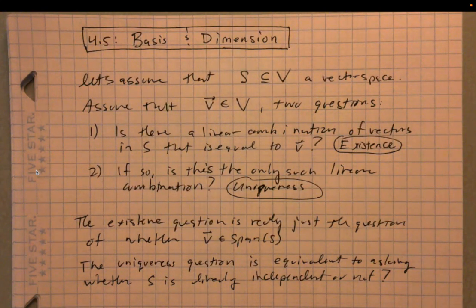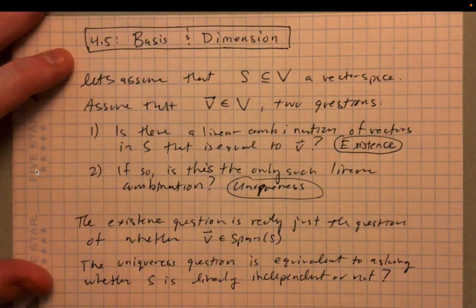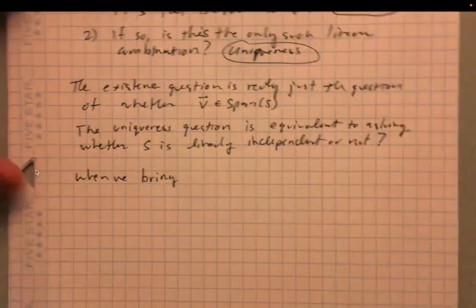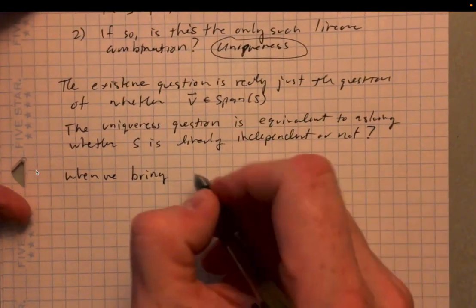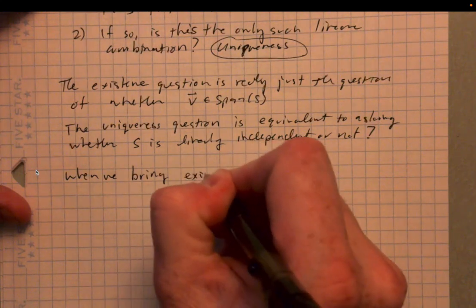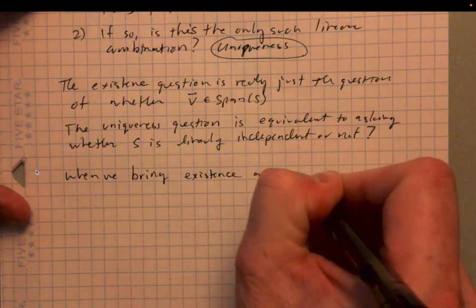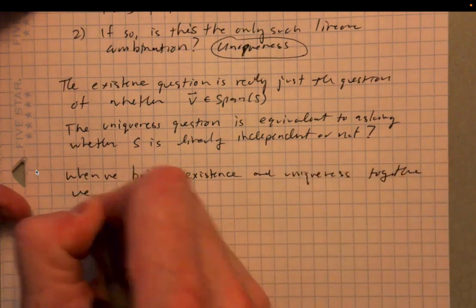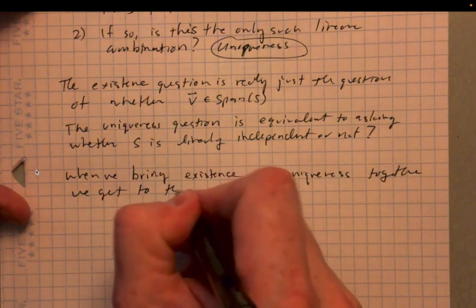And so in this section, we want to combine the existence idea with the uniqueness idea, and when we bring those two concepts together, what we end up with is this idea of a basis. So when we bring existence and uniqueness together, we get to the idea of a basis.